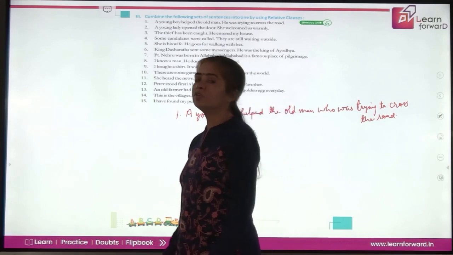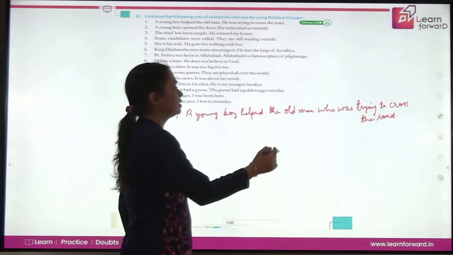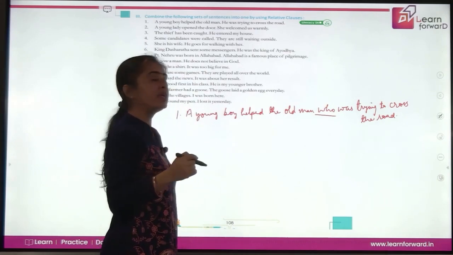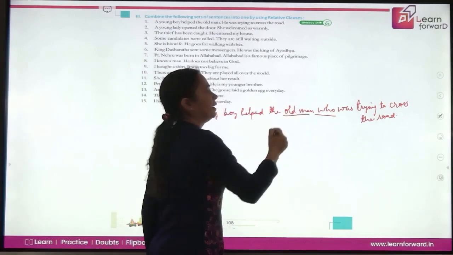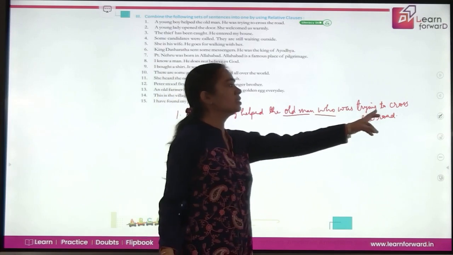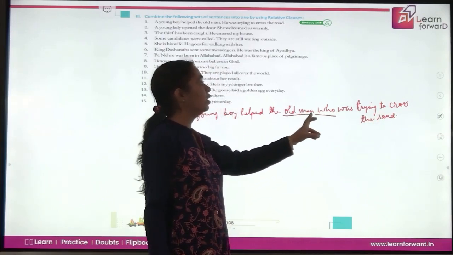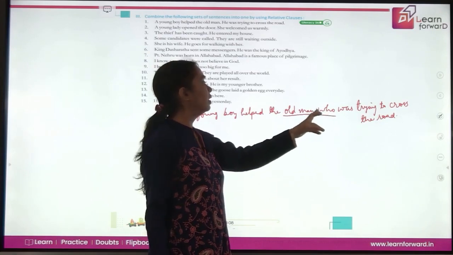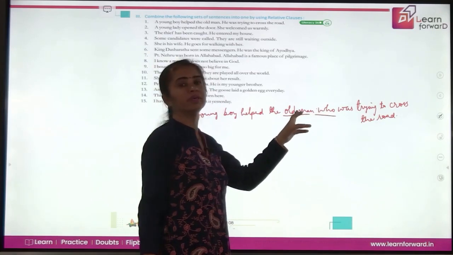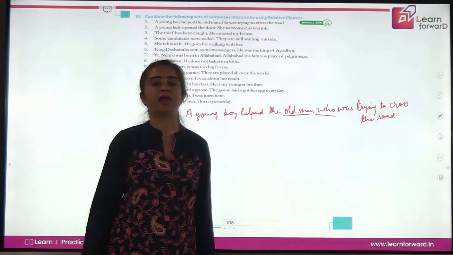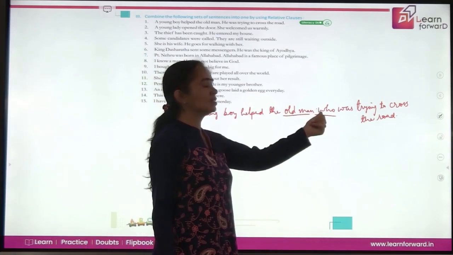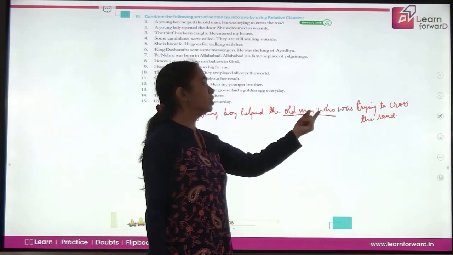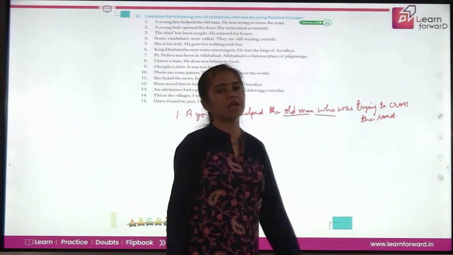Now, what you have to take care when you are joining these sentences, this part should be as close as to the antecedent because this is describing the old man. So the relative word, relative pronoun, should be very close to its antecedent. We have learnt about relative pronouns and antecedents. This is the relative pronoun, this is the antecedent. So make sure that they should be as close as possible.